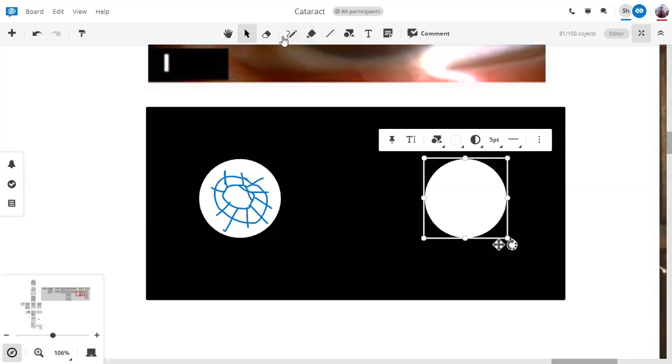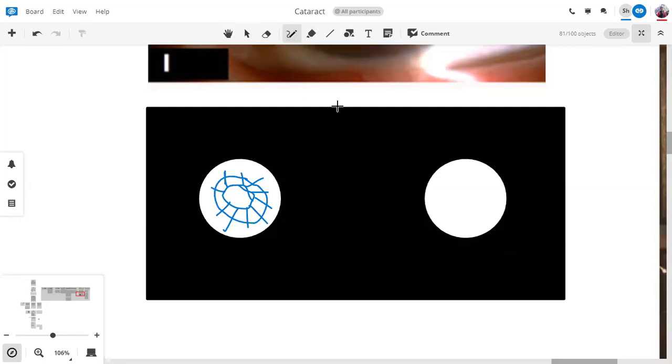The other cataract is simpler, and I'm going to use blue to draw it. It appears as small blue dots all over the lens.